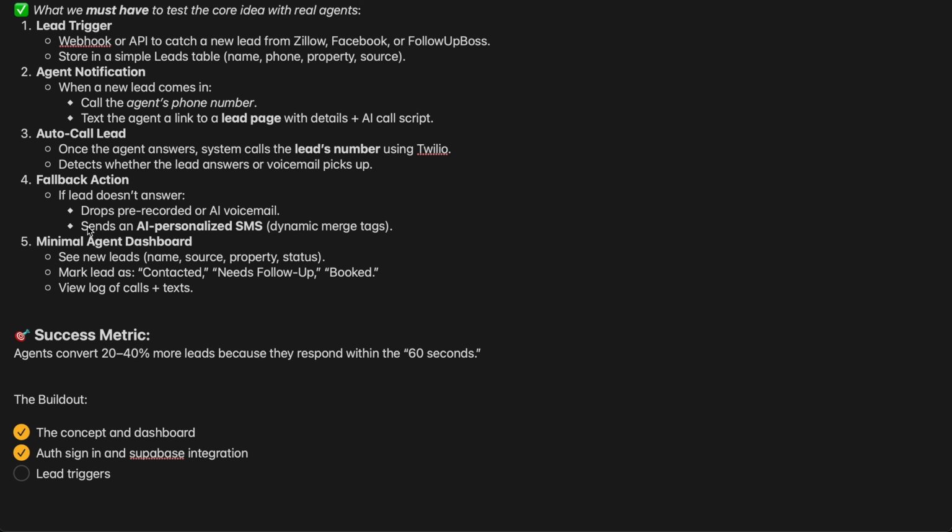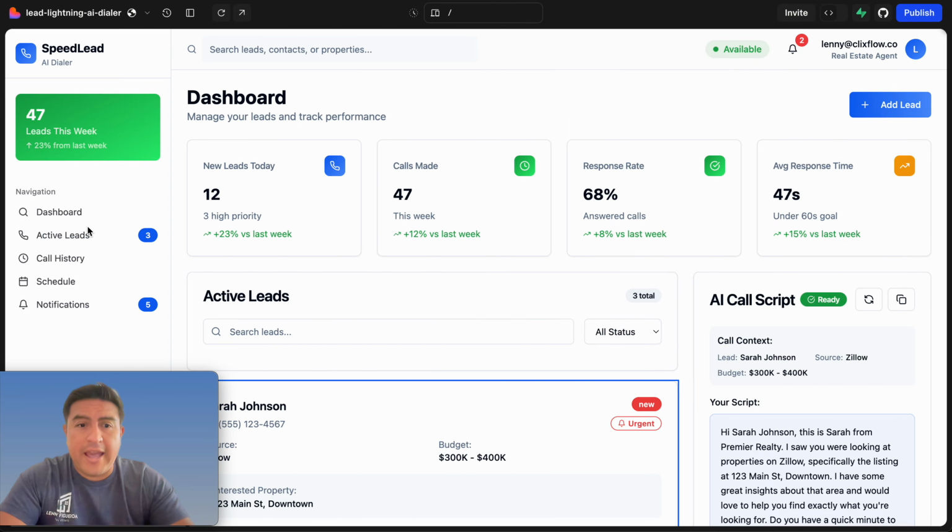And then eventually, I really want this app to do follow up with the AI, and be able to book scheduled phone calls for the agent. The number one thing agents have problems with is basically time, right?